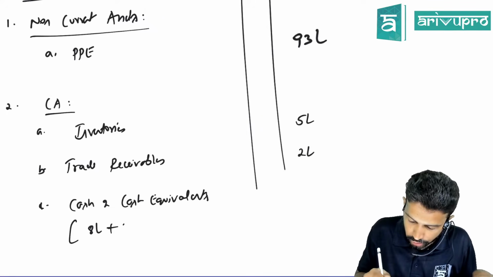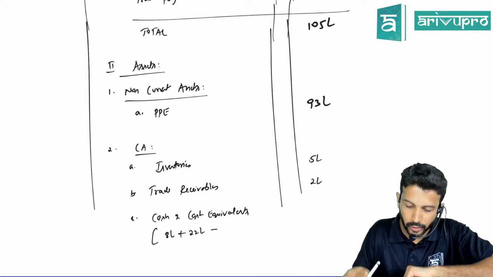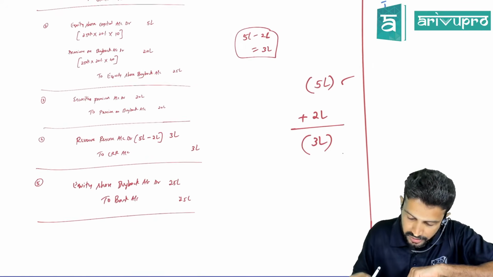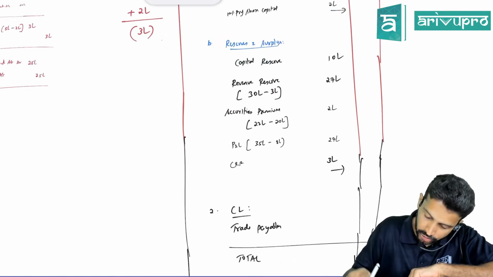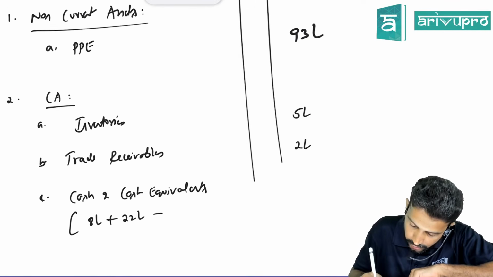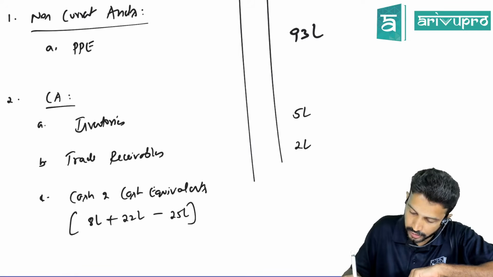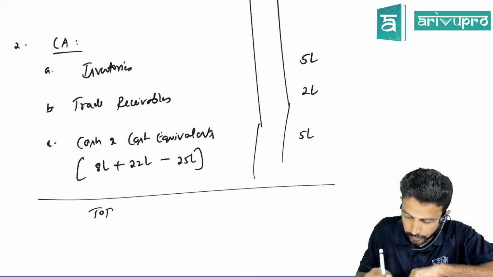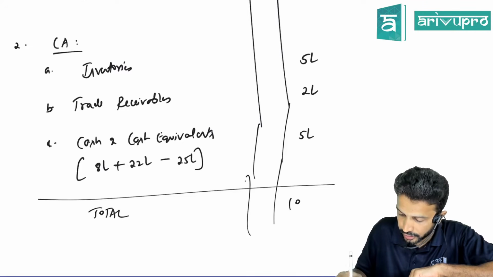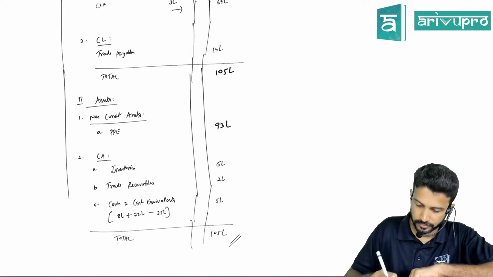So bank balance, when you sold the investment, increased by 22 lakhs. And you paid some money for the buyback, you paid how much? 25 lakhs. So your cash balance will reduce by 25 lakhs. That means the final cash balance will be 5 lakhs. So what is the total on the asset side now? Same, 105 lakhs. The balance sheet is very simple.